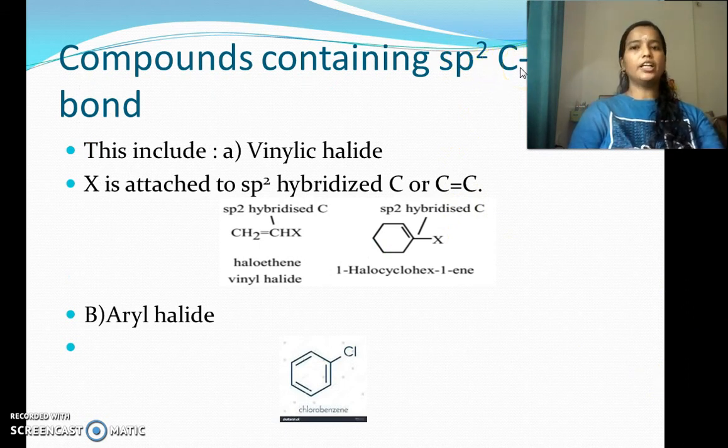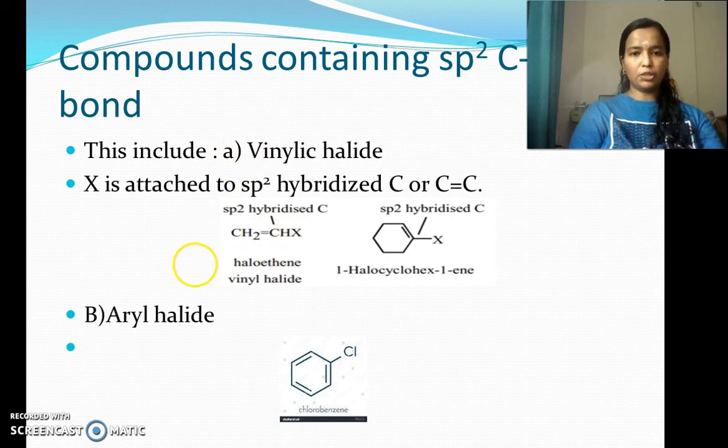That is, here the halogen atom will be bonded to an sp2 hybridized carbon atom. Let us see how they are classified. They are also classified into two. The first one is vinylic halide. See the examples here. In vinylic halide, the halogen atom is attached to a carbon atom which is sp2 hybridized.